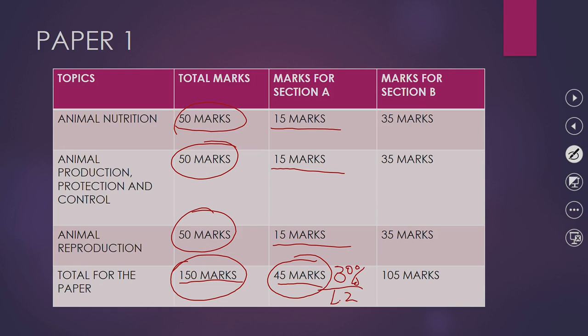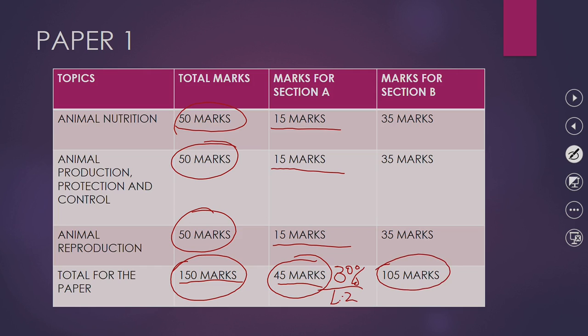A person who gets 45 marks in section A is already at level 2 and will try other levels in the next section. Now section B is out of 105 marks.